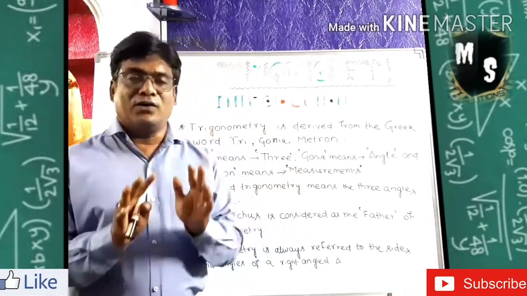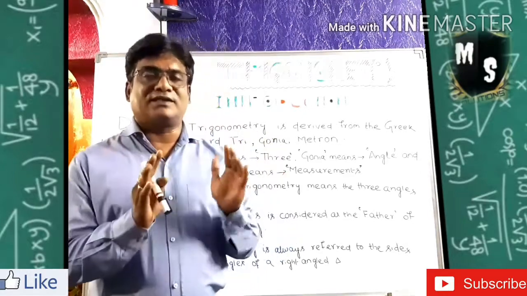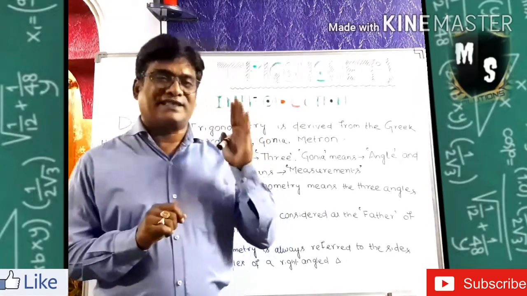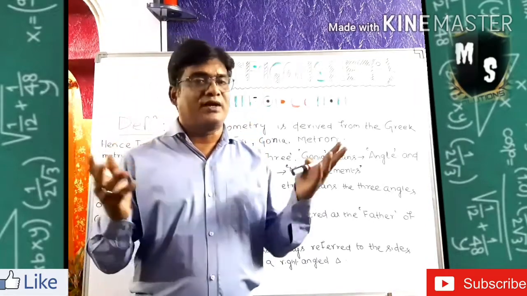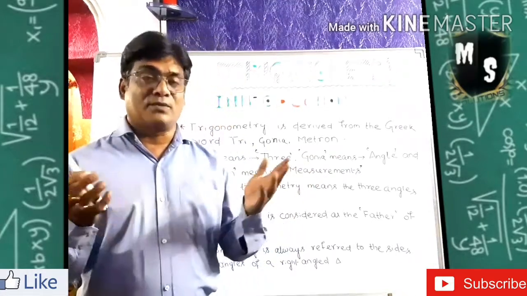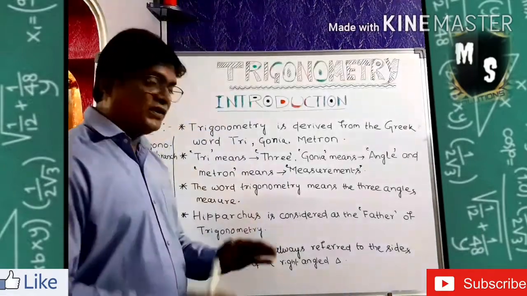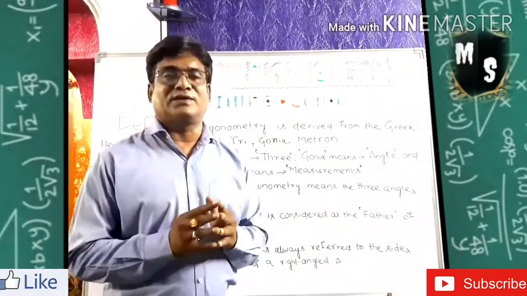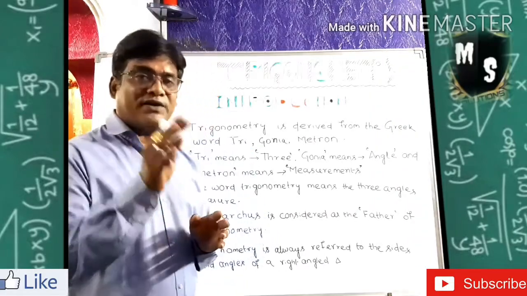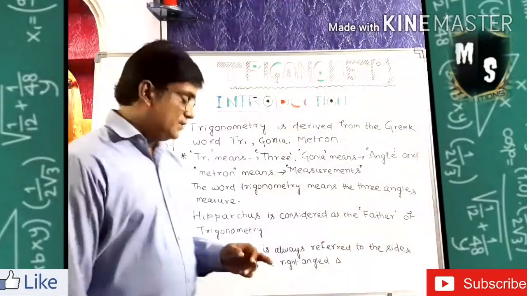A right angle triangle always obeys the Pythagoras theorem, that means the Pythagoras law: the largest side square is equal to the perpendicular square plus the base square, or h square is equal to p square plus b square. You already read it in the triangle theorems. It is also called the Bodhayan theorem. The Pythagoras triplet and the right angle ideas and theorem were given by Pythagoras, but the trigonometrical measurement of the sides and angles was given by Hipparchus.